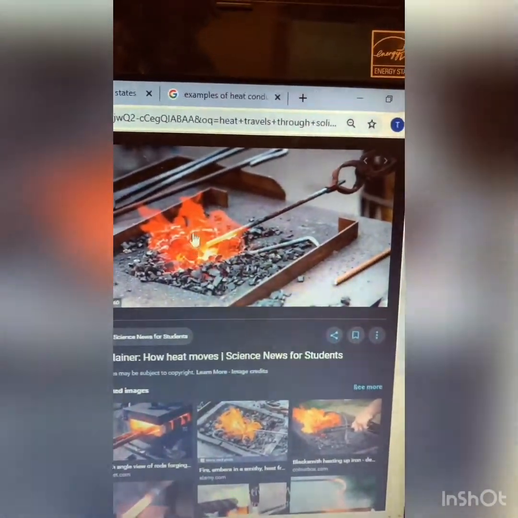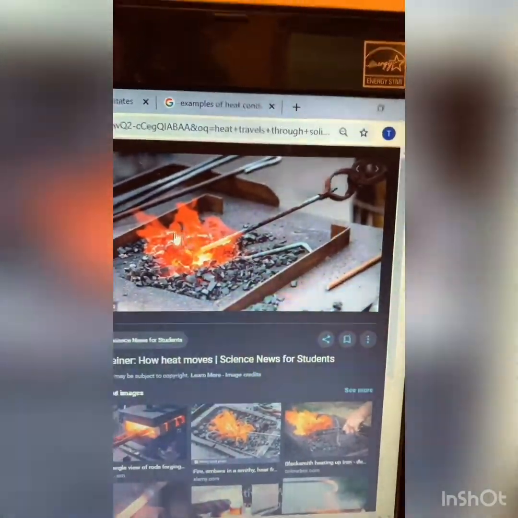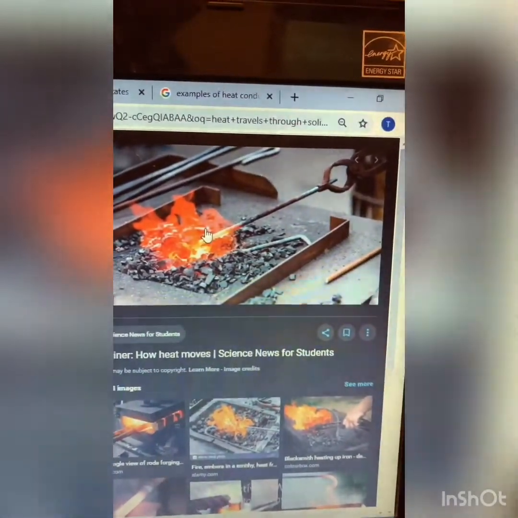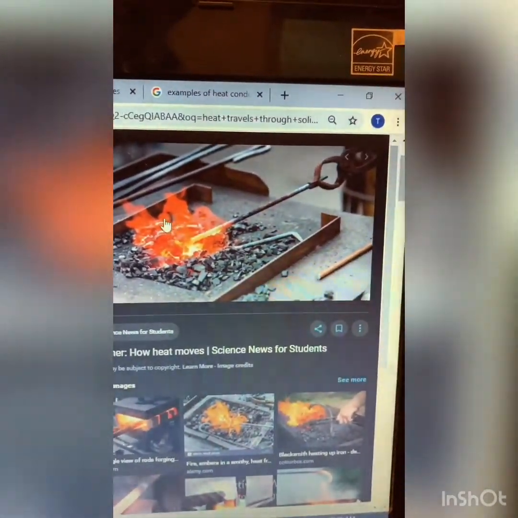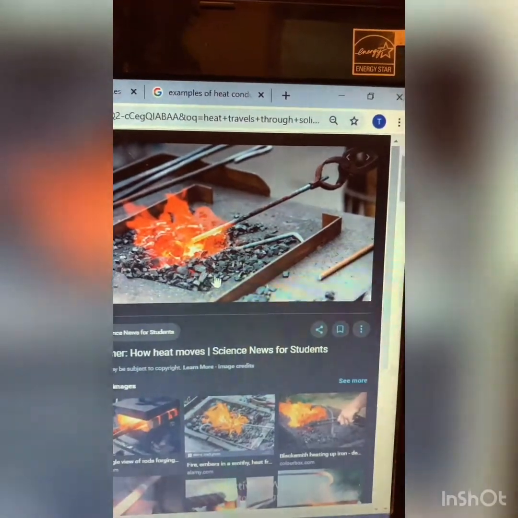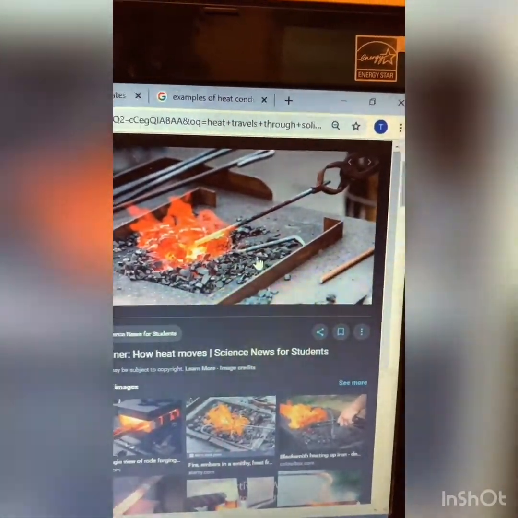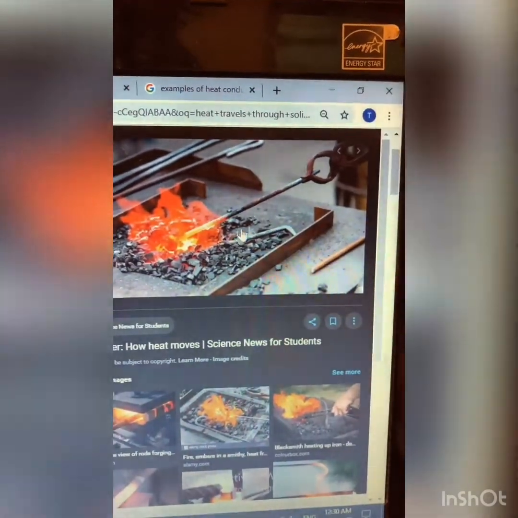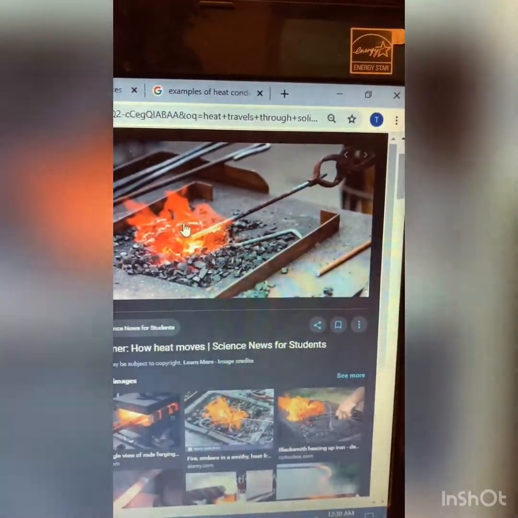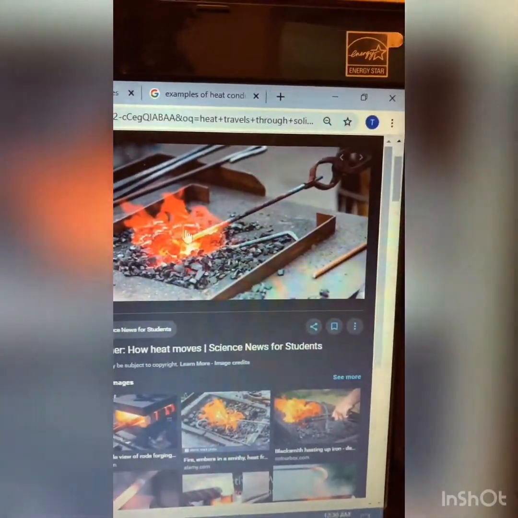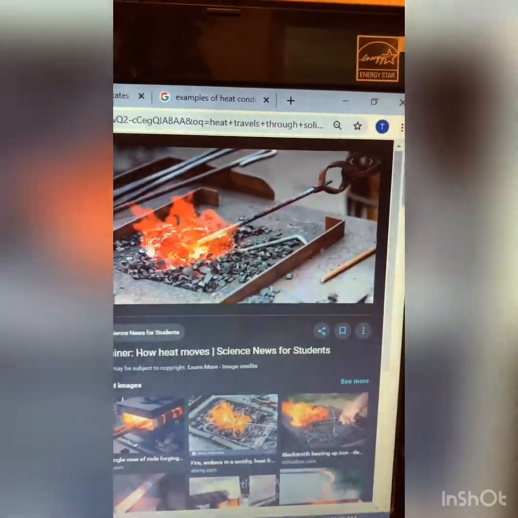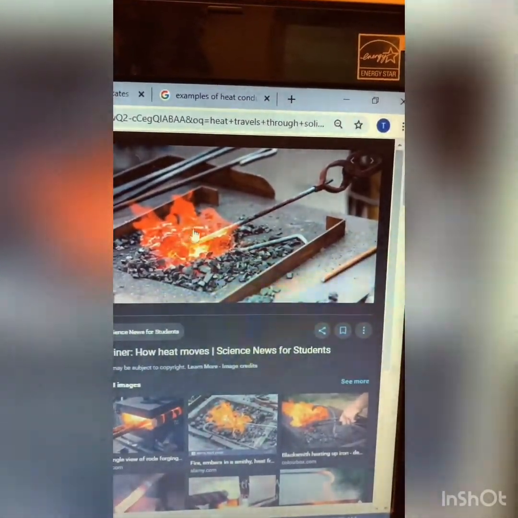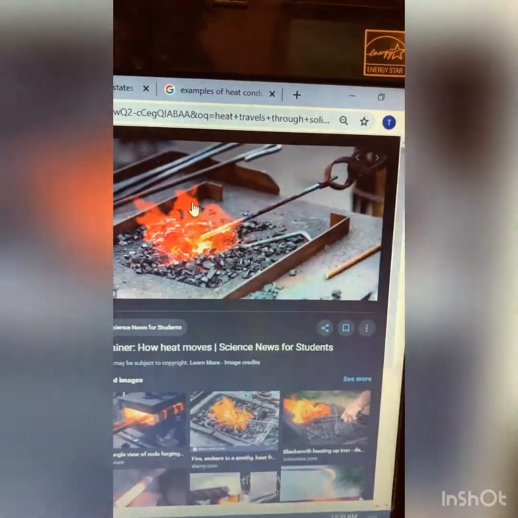So the heat is being transferred from the fire itself to the coal. Coal is classified as a solid. This is how heat can be transferred through solids.